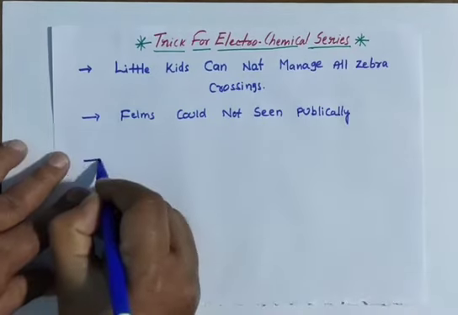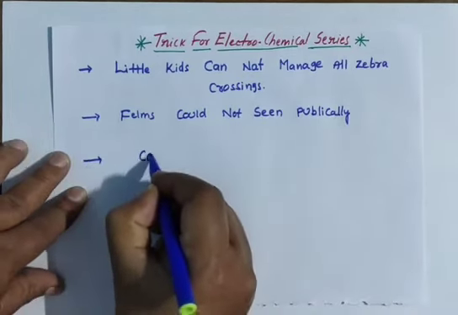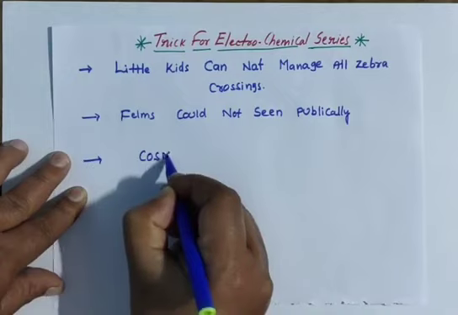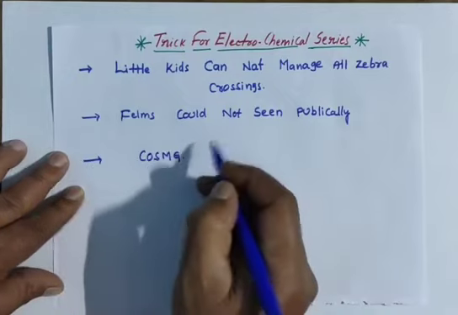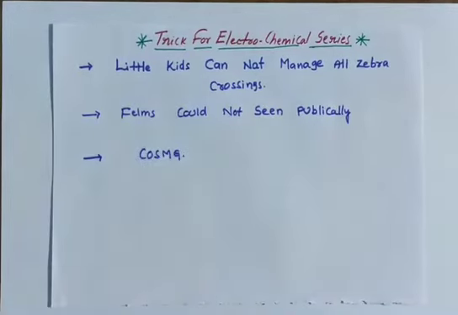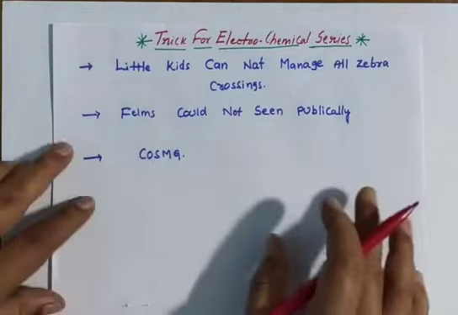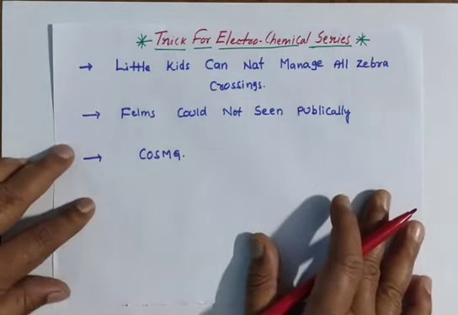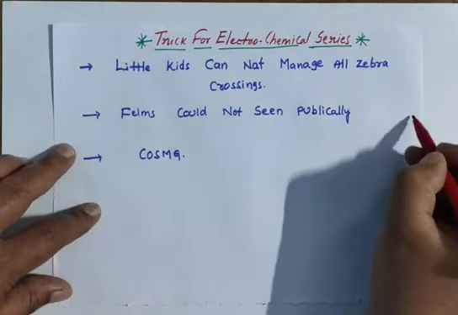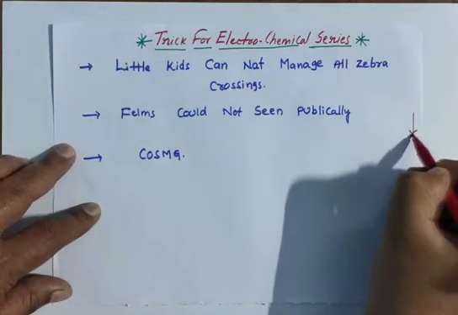Actually it is films, I wrote F E. And another line: cos mg. If you remember these three statements, it is easy for you to get all the metals' standard reduction potential in decreasing order. I am giving here the decreasing order.